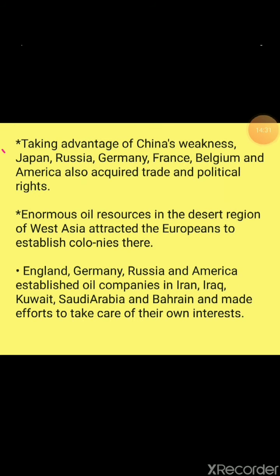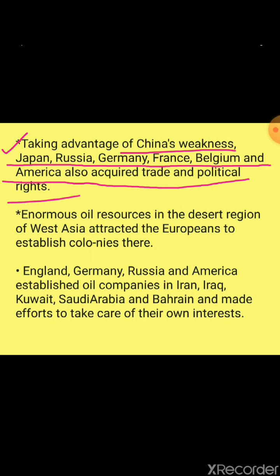Now next. Taking advantage of China's weakness, Japan, Russia, Germany, France, Belgium and America also acquired trade and political rights. Obviously England was very powerful.